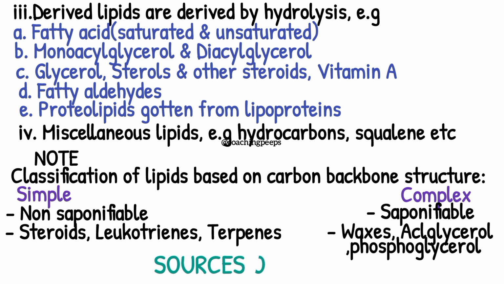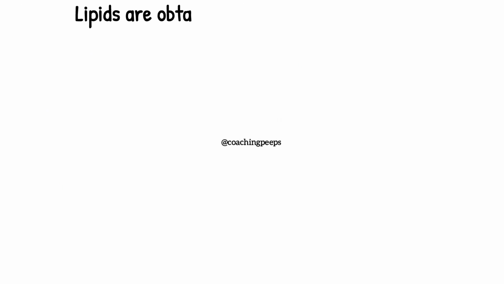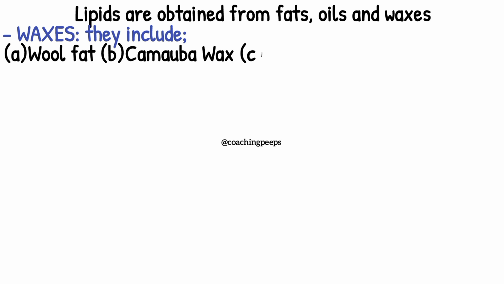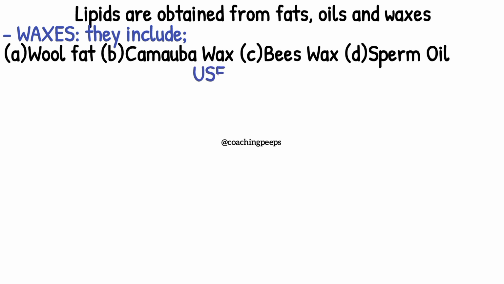Let's go over to the sources of lipids. So we all know that lipids can be obtained from fats, oils, and waxes. But let's talk about waxes. Waxes include wool fats, carnauba wax, beeswax, and sperm oil.